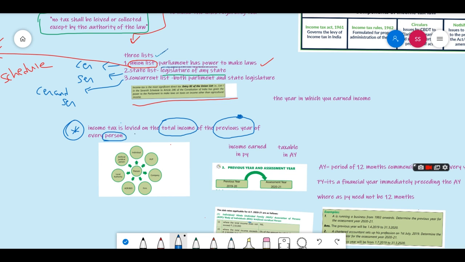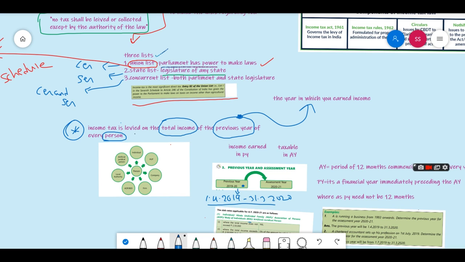What is this previous year? Previous year means the year in which you earn income, right? Let's say this is the previous year, that means 2019-20. We know the year always starts with April, so 1/4/2019 to 31/3/2020 is your previous year.